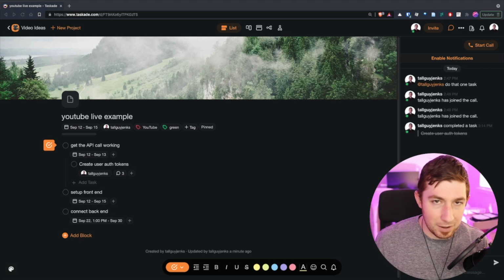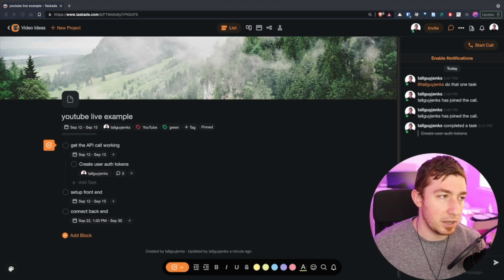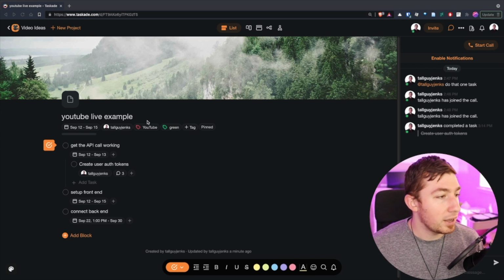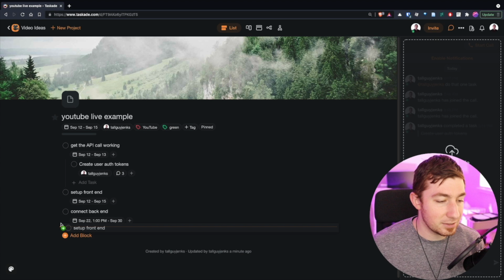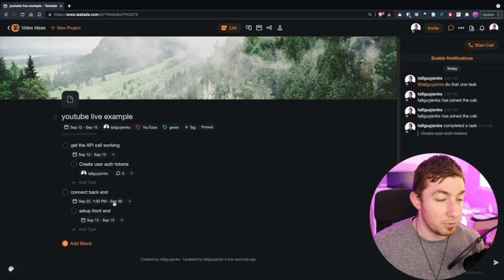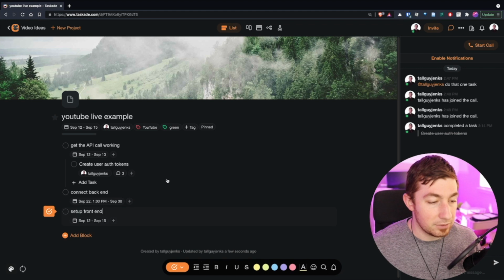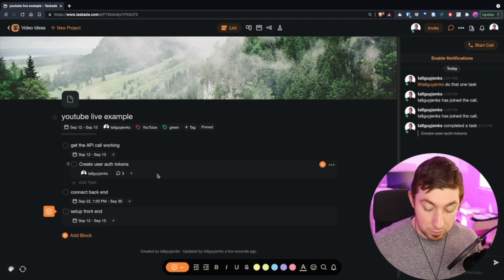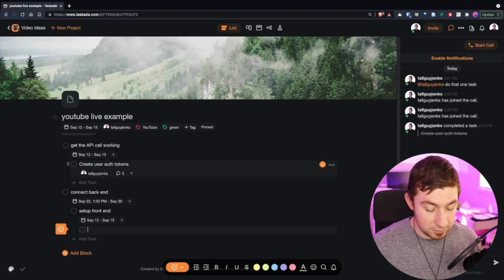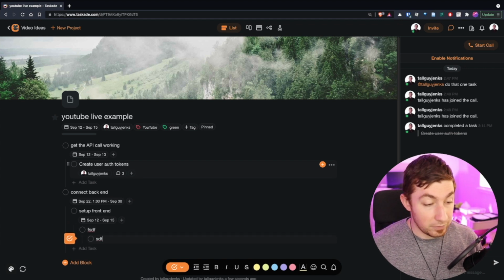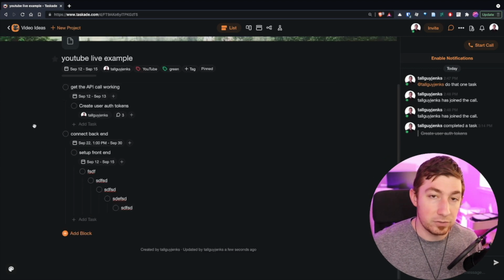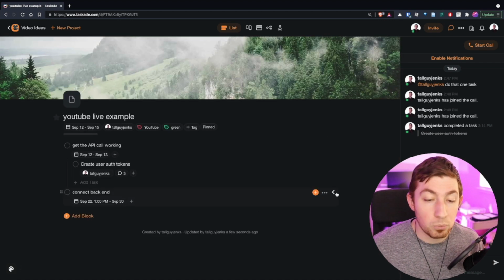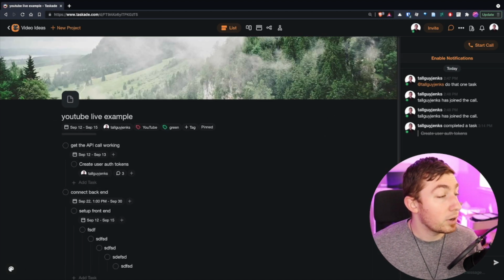Time for the meaty part of the video. More stuff about tasks, and then finally how we can view them. So tasks are really awesome. These are the building blocks of these projects. Now from in here, I can take these tasks, I can drag them around, I can make them nested, I can click in here, and I can tab and shift tab to move them forward and backward. I can make endless lists of tasks, because if I just keep indenting this, it'll just keep on going. It doesn't matter. Infinite levels of nesting. And then when I'm tired of that, I can collapse it. It's really, really awesome. So we can drag and reorder.